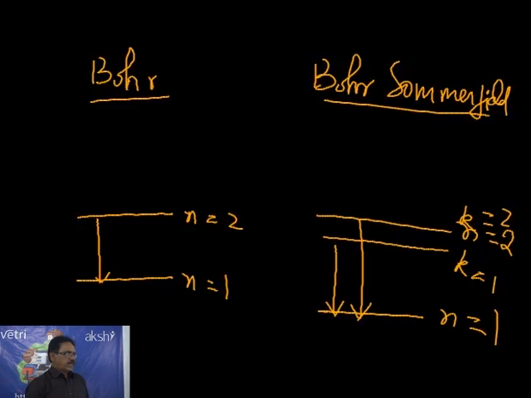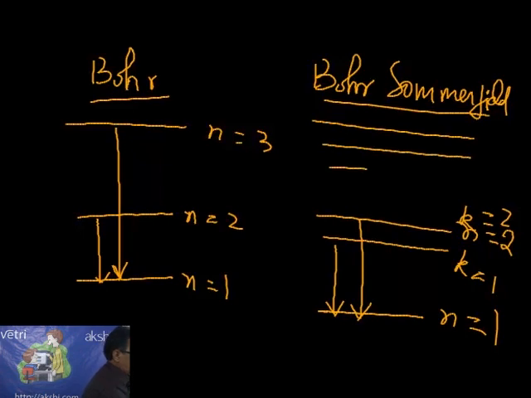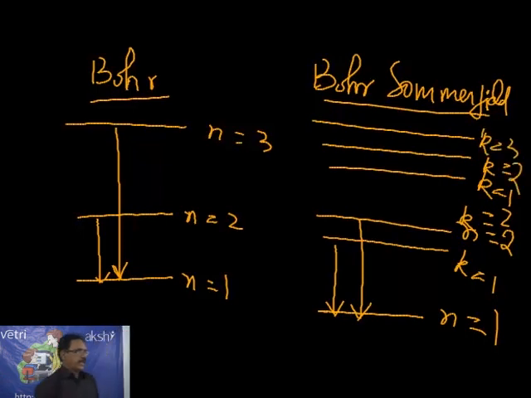The same way, if you go to the third level, you get emission from n equal to 3 to n equal to 1, and you will get only one line for Bohr. Whereas according to Bohr-Sommerfeld, you will get three lines. Let me explain. There are three sublevels: k equal to 1, k equal to 2, k equal to 3. That is, k3 is nothing but n3.